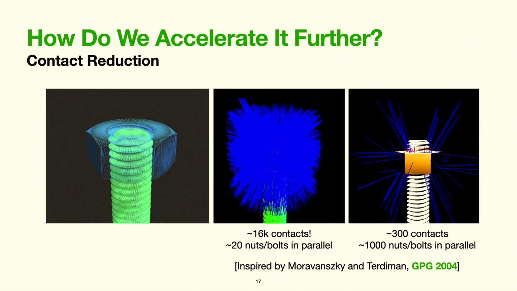So let's return to the canonical problem of simulating a nut and bolt. Collisions between the nut and bolt here might generate 16,000 contacts. And as a result, due to memory bandwidth limitations on a GPU, we could at that time only simulate 20 nuts and bolts in parallel in real time. Our intuition was that not all 16,000 contacts were actually needed. They could likely be greatly reduced while having no observable effect on object dynamics. We discussed this hypothesis and this problem in general with NVIDIA's PhysX team.